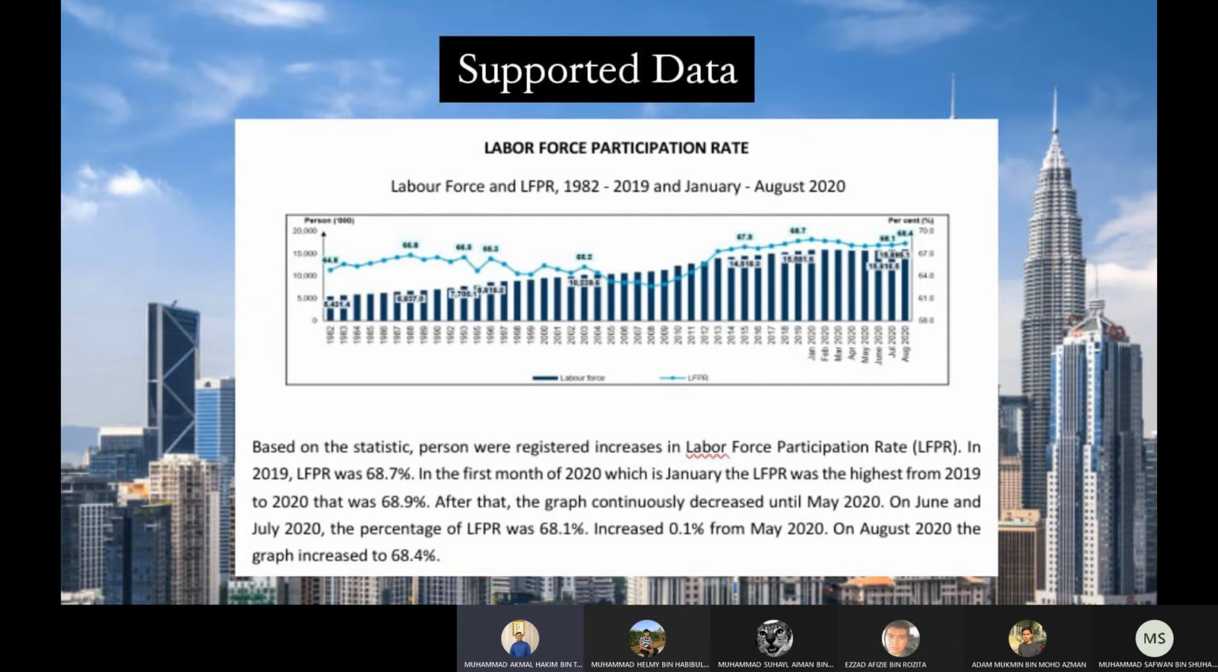That was 68.9%. After that, the graph continuously decreased until May 2020. In June and July 2020, the percentage of LFPR was 68.1%, increased 0.1% from May 2020. In August 2020, the graph increased to 68.4%.